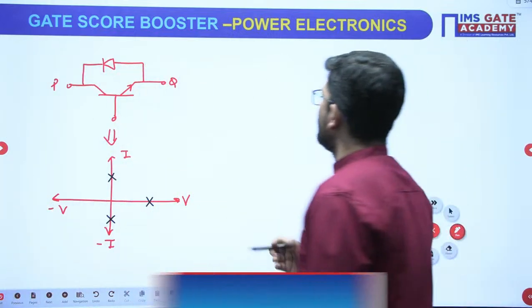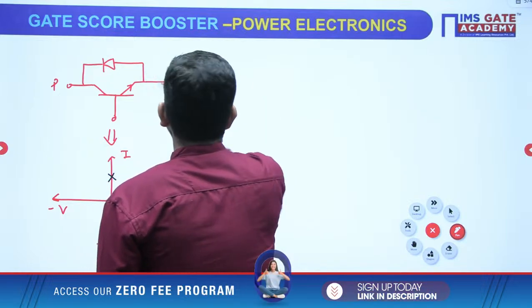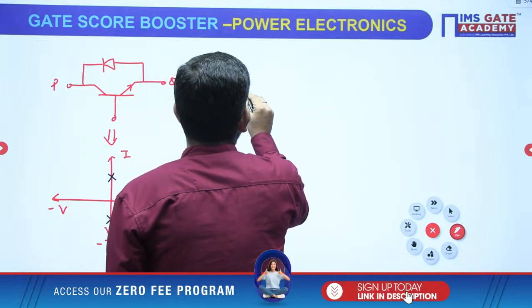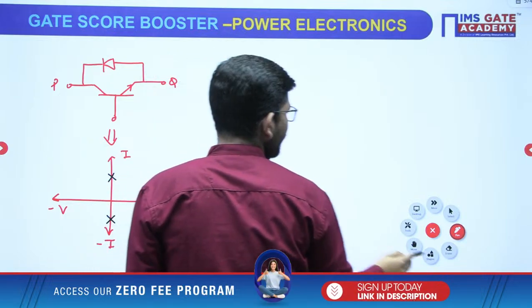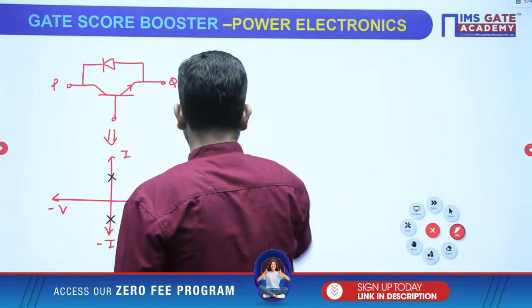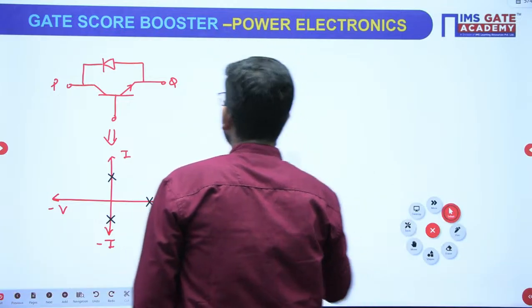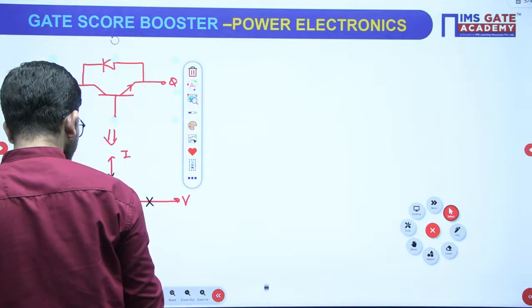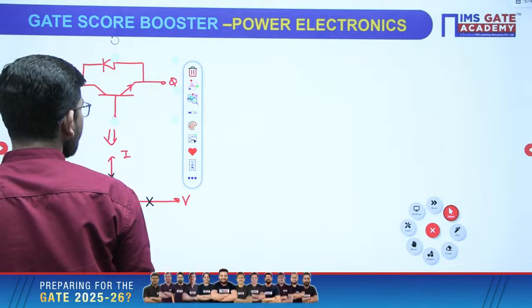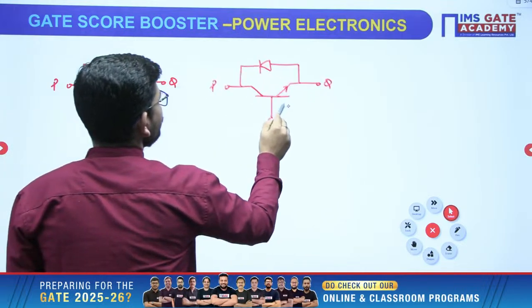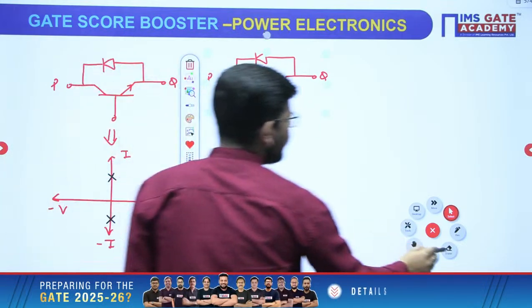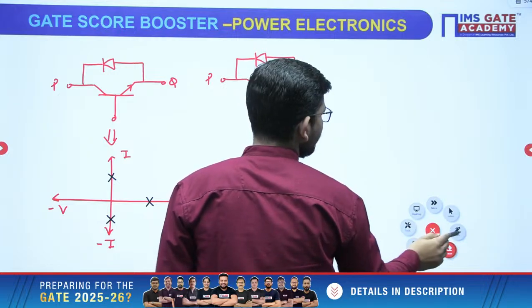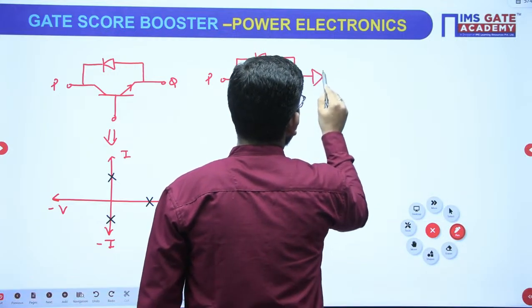After that, in this combination we have connected a series diode as well. Just see, in this combination now we are adding a series diode, just like this.